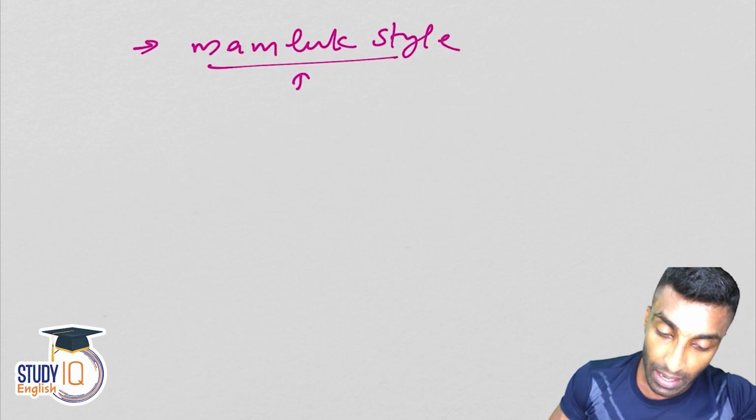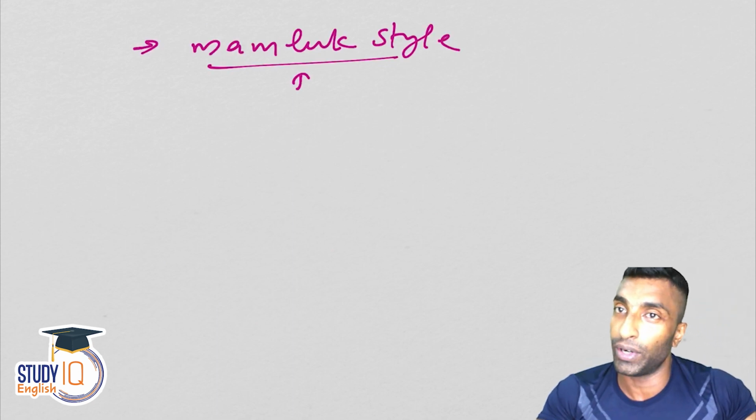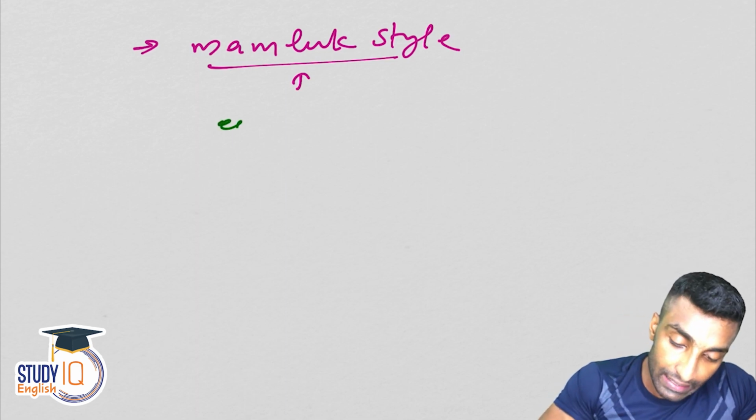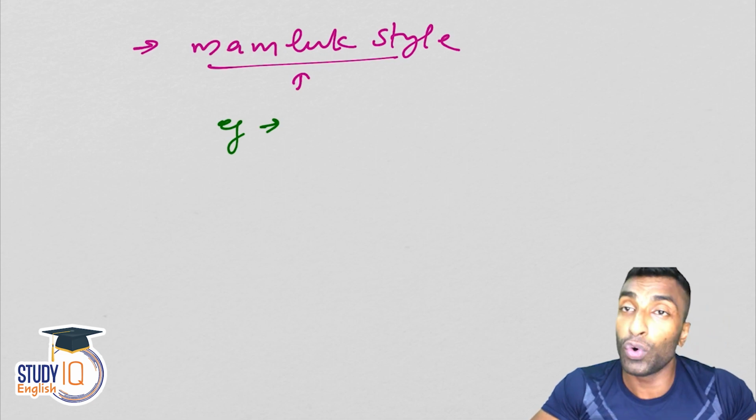So we were talking about this Mamluk style, and they started converting the existing architecture into mosques. One of the examples that I can talk about is Quwwat ul Islam.